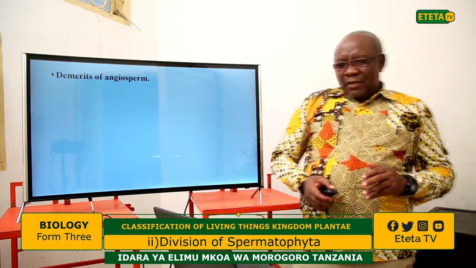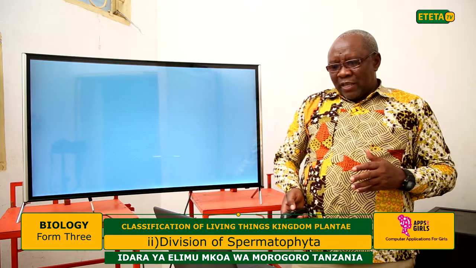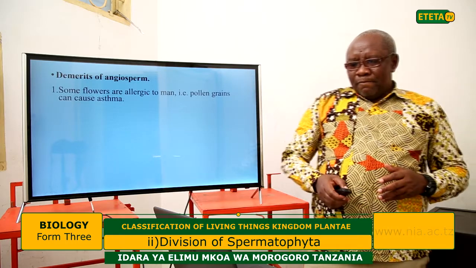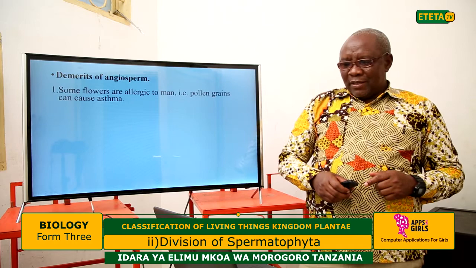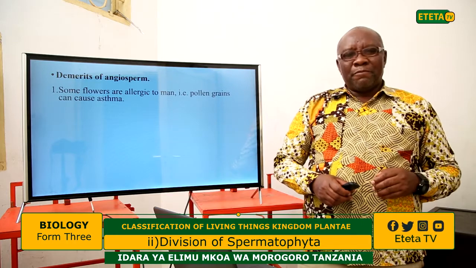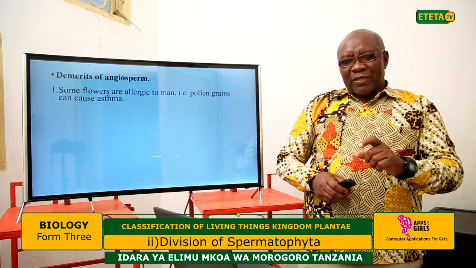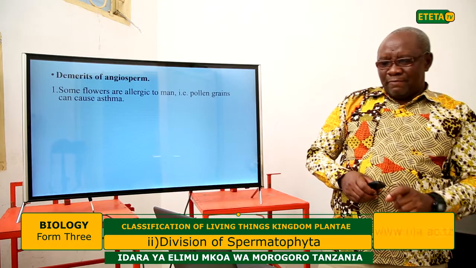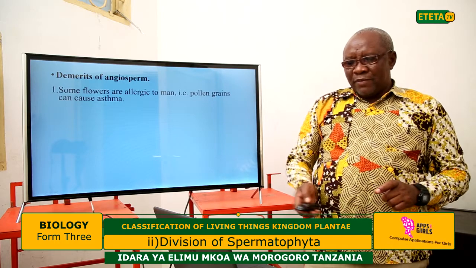Let us see what the demerits of angiospermophyta are. Some flowers are allergic to man. That is, pollen grains can cause asthma. Some of the flowers from these plants can cause allergy to man, and the pollen grains, for example, can cause asthma to a human being.